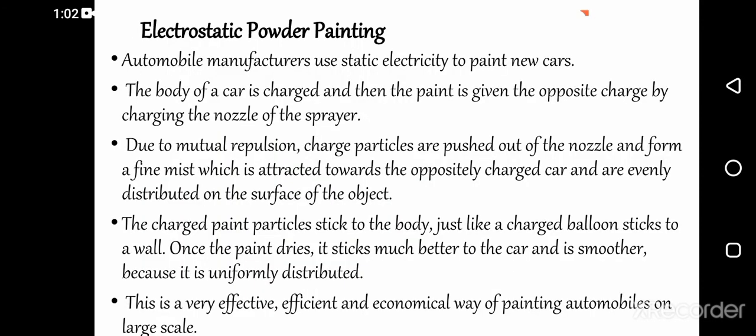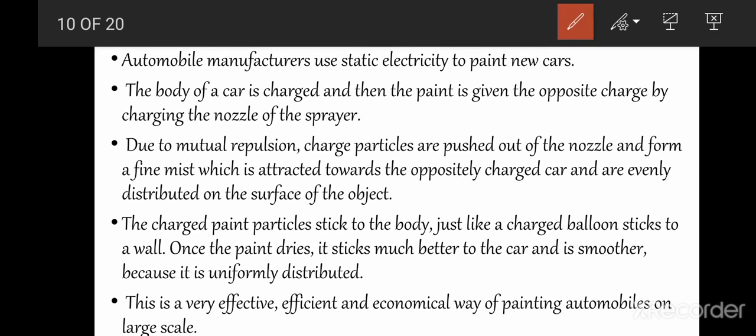Now the second application of electrostatics is electrostatic powder painting. Automobile manufacturers use static electricity to paint new cars. The body of a car is charged and then the paint is given the opposite charge by charging the nozzle of the sprayer. The body of the car is first charged. It can be given either positive or negative charge, and then the paint is given the opposite charge.